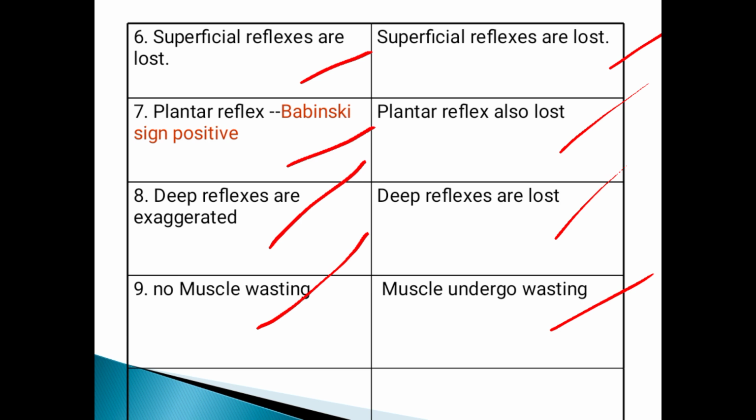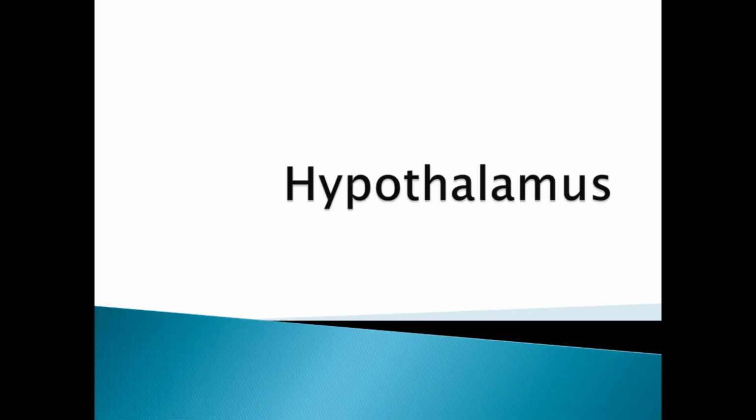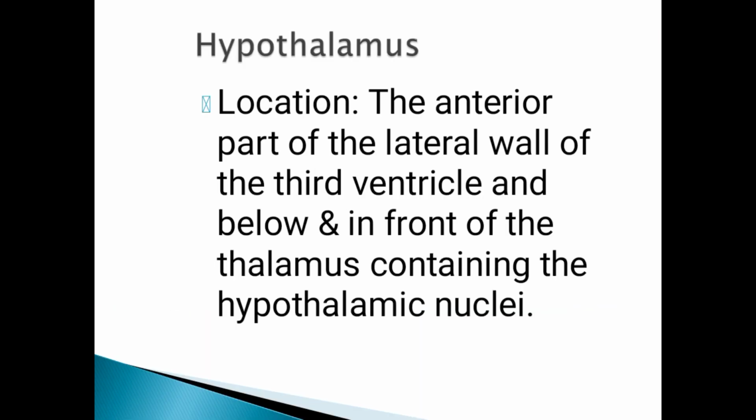In this, again, there is a difference between upper motor neuron lesion and lower motor neuron lesion. Okay, so next we will go to the hypothalamus. The hypothalamus is a part of the brain. Now we will discuss each part of the brain. First I am telling about the hypothalamus.